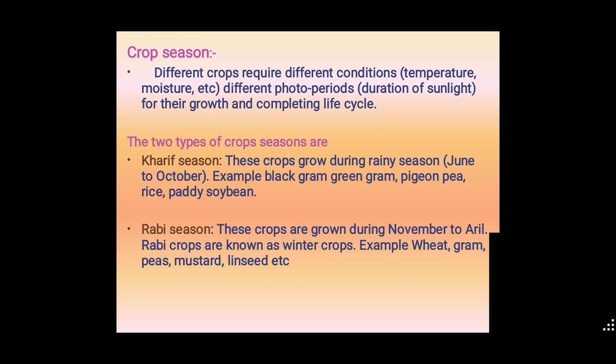Next, coming to Rabi season. These crops are grown during November to April. Rabi crops are also called winter crops. Examples: wheat, gram, peas, mustard and linseed. These are the crops that come under Rabi season.